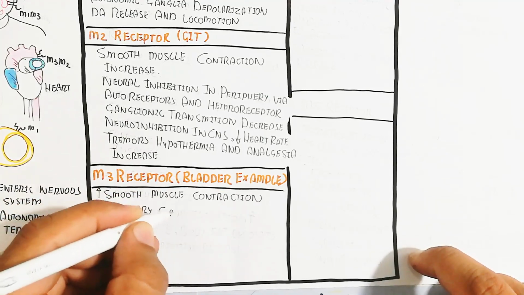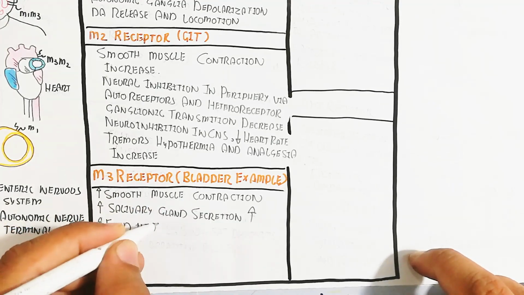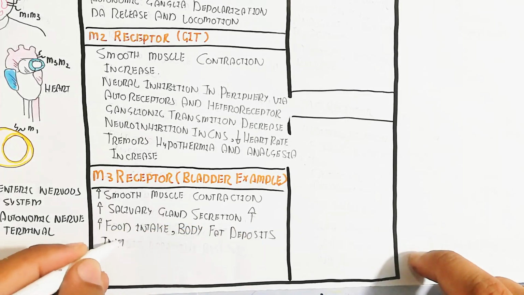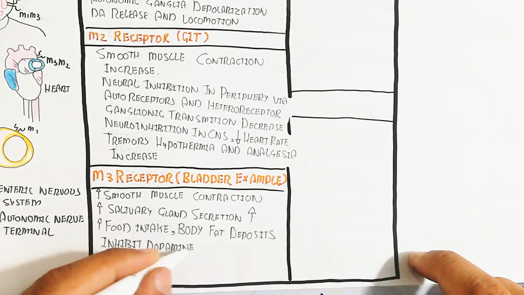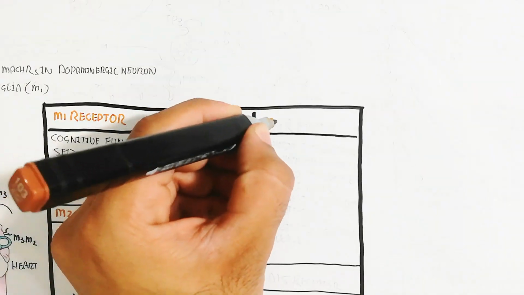In this way, detrusor muscle contraction of the bladder and salivary gland secretion occur through muscarinic receptor 3.